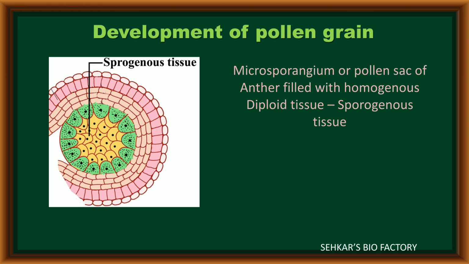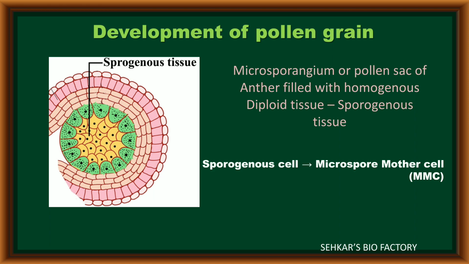To understand microsporogenesis, first we have to know about the homogeneous diploid tissue present in the structure of the pollen sac or microsporangium. It is called sporogenous tissue.